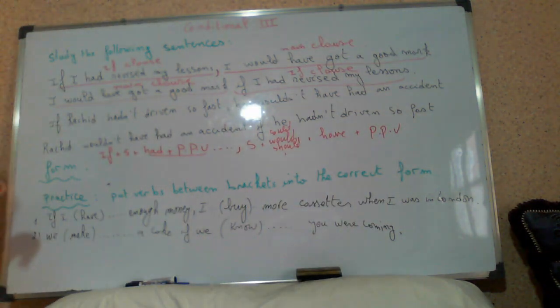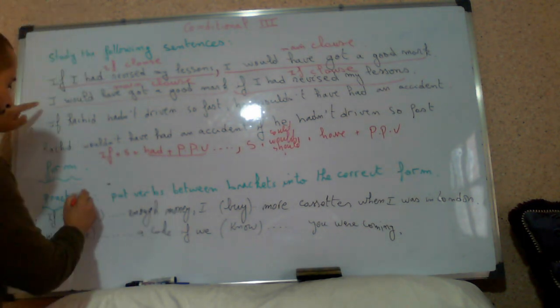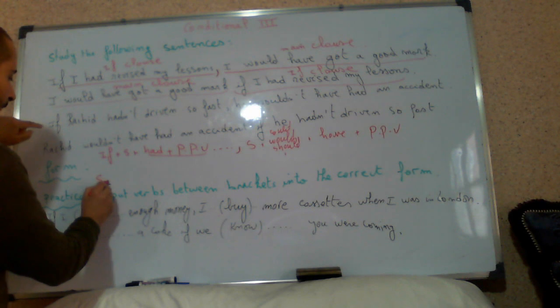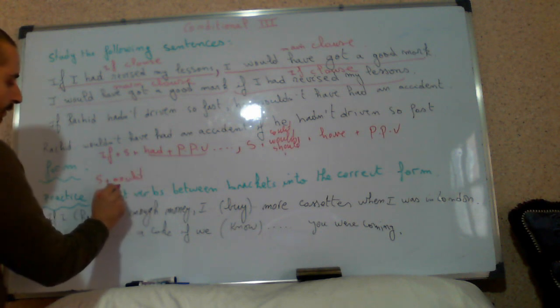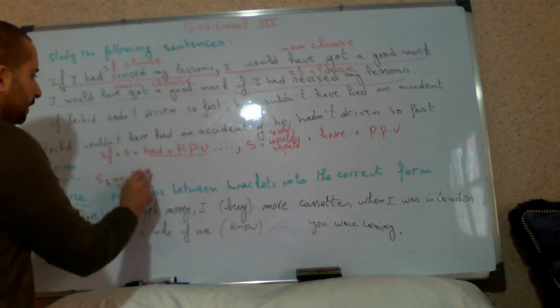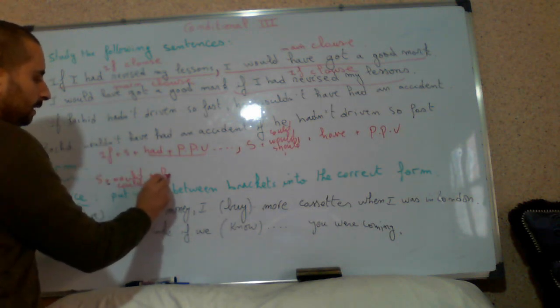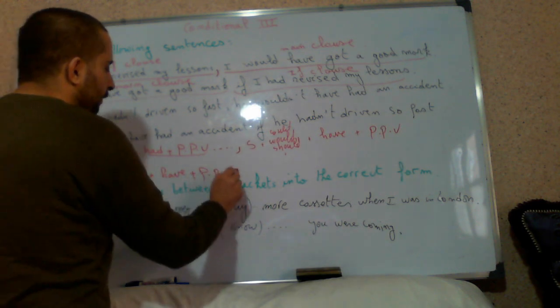Now let's see the form if we start by the main clause. So we have subject plus would, or also we can have could or should or might, plus have plus past participle verb.